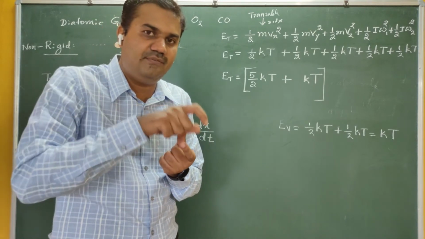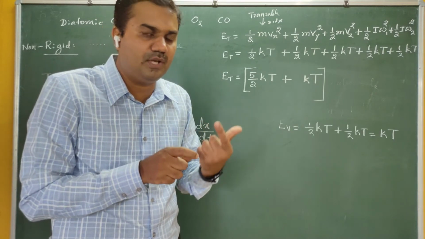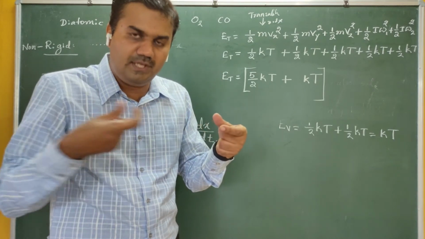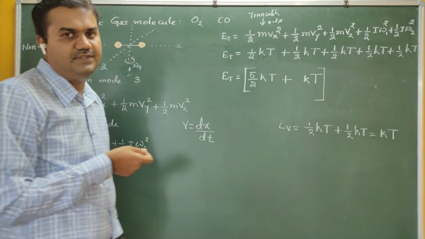In the x-axis, half kT plus half kT. Half kT is due to the kinetic energy, half kT is due to the potential energy. Therefore, in one particular axis, what is the energy stored? Energy stored is kT. Is it correct?